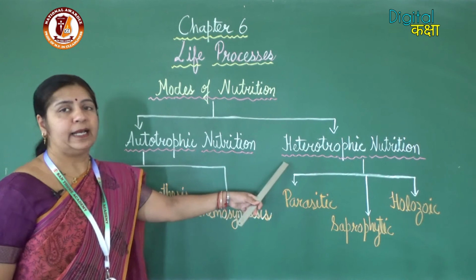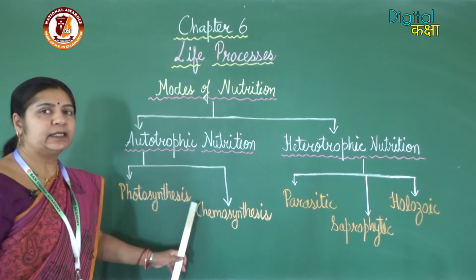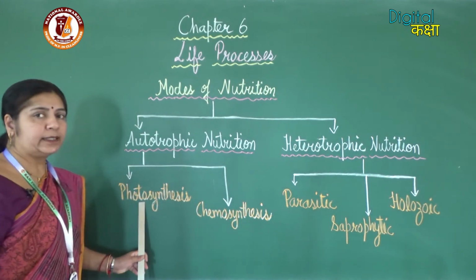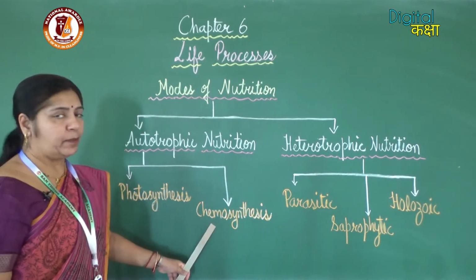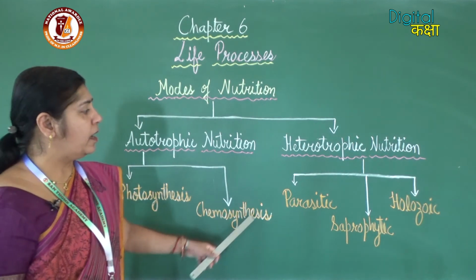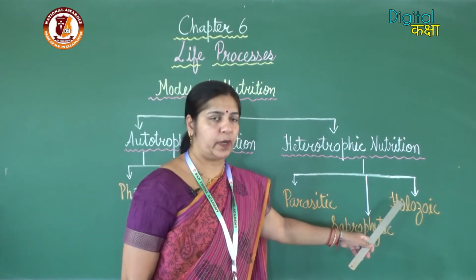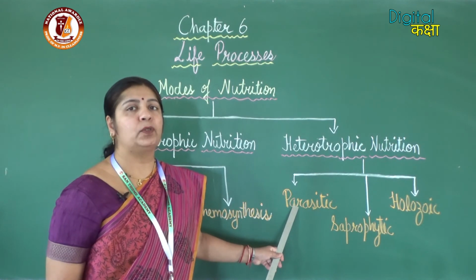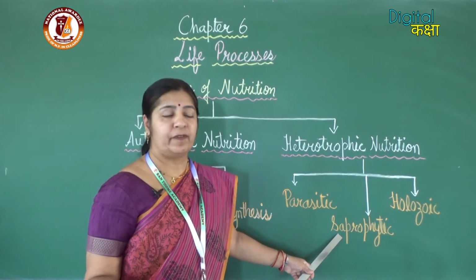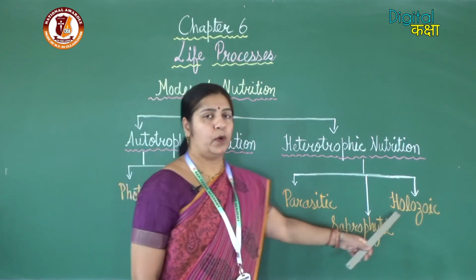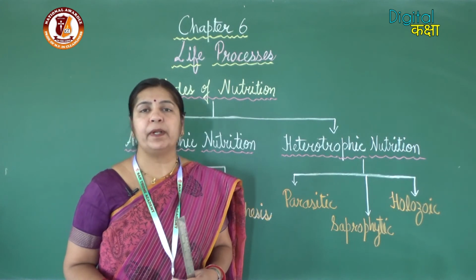Autotrophic nutrition and heterotrophic nutrition. Autotrophic nutrition can be of two types, photosynthesis and chemosynthesis. Photosynthesis, light is used to obtain the nutrition. Chemosynthesis, chemicals are used. Then heterotrophic nutrition is of three types: parasitic, saprophytic, holozoic. Parasitic, the organism depends on the host for the food. Saprophytic, the organism feeds on dead and decaying matter. And holozoic, the organism takes complex food inside the body and then it is converted into simple soluble forms.